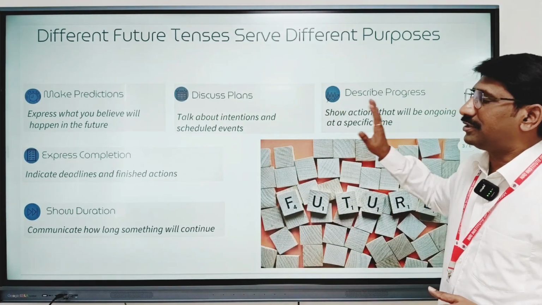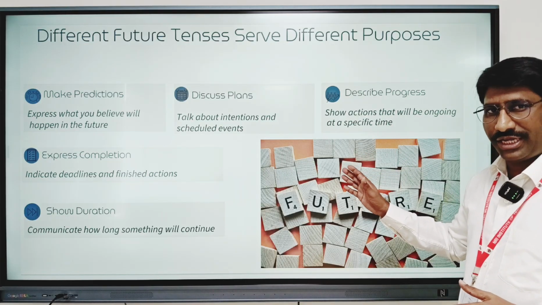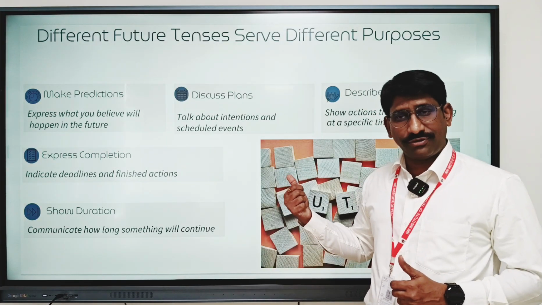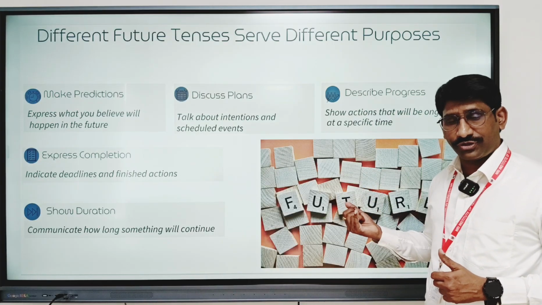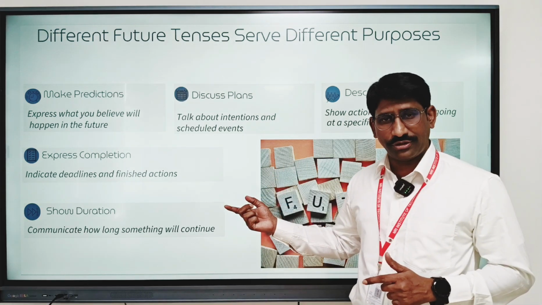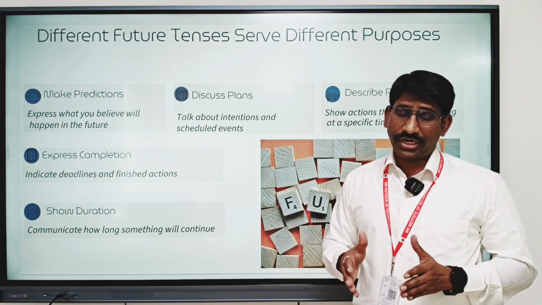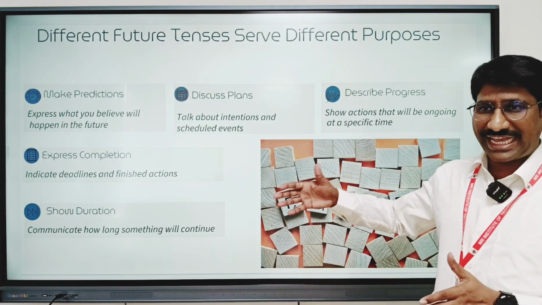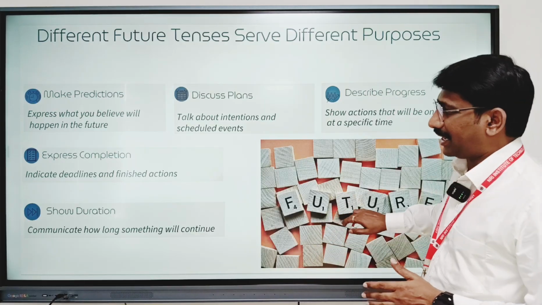You can look at it over here. Each tense of future will help us to understand one particular aspect of a future event. If you're talking about predictions, your plans, you can use future tense. If you're talking about an action that is continuing to happen for some time in the future, you can use future tense. If you're talking about the duration of an activity, you can use future tense. If you're talking about deadlines in the future, you can use future tense. So for all these things, we can use future tense, but different aspects are there. We should know which future tense will help us to talk about which aspect of a future event. Let us look into the details of those future tense aspects in the next slide.